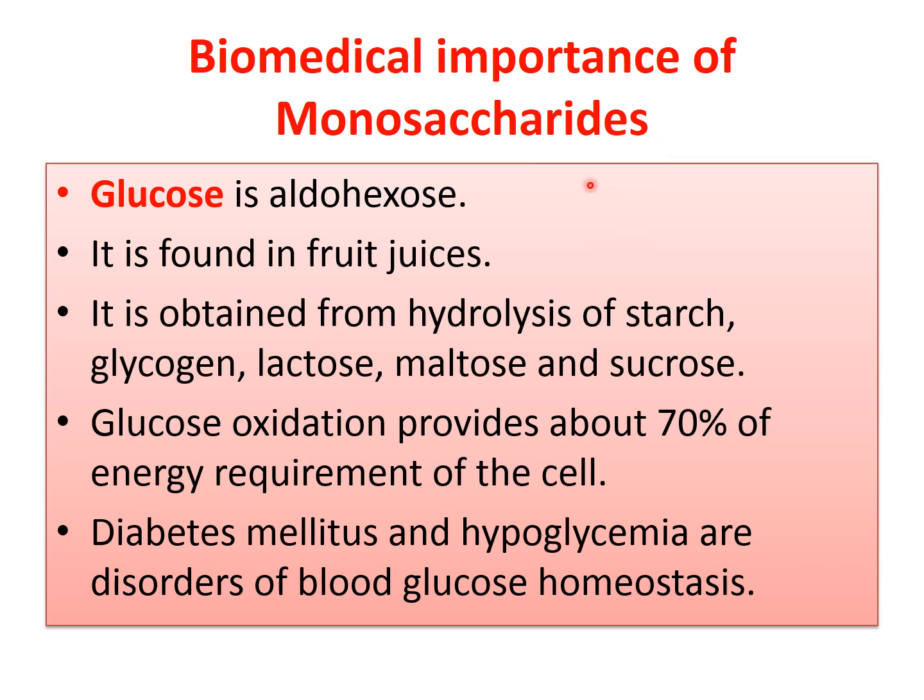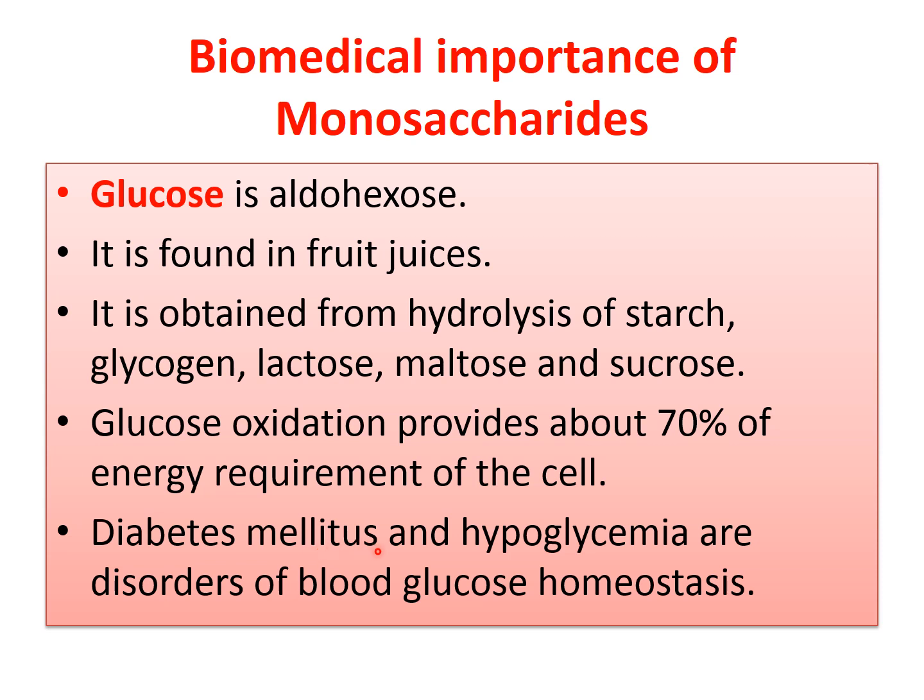Now the biomedical importance of the next hexose sugar, that is glucose. So glucose is aldohexose. It is found in fruit juices. It is obtained from hydrolysis of starch, glycogen, lactose, maltose, sucrose. All are digested and the ultimate product is glucose. Glucose on oxidation provides about 70% of the energy requirement of the cell. It is the principal component for energy requirement.